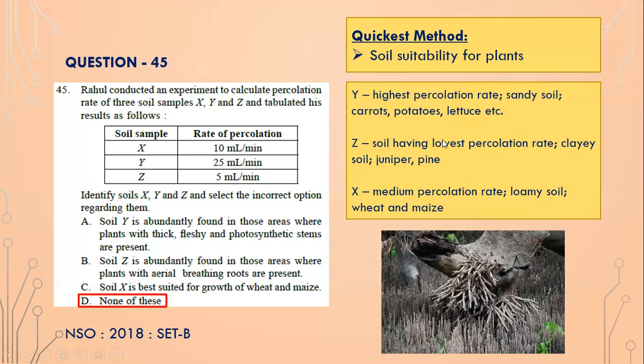Soil Z is basically the lowest percolation rate. So if the percolation rate is very low, the roots may not get enough water from the soil. So the plants have aerial breathing roots, because when you breathe from air, you can also absorb moisture from the air. And soil X is best suited for growth of wheat and maize, which is correct. Medium percolation rate, which is loamy soil, normally found in your gardens as well, is best suited for wheat and maize.